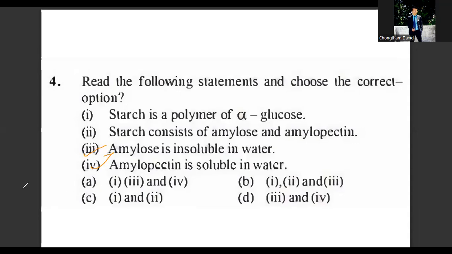Or, okay, sorry, amylopectin is water insoluble. Now observe the correct ones. Starch is a polymer of alpha D glucose. This is correct. 2. Starch consists of amylose and amylopectin. So 1 and 2 will be the correct statements. That means option number C is the correct answer. Let us see question number 5.